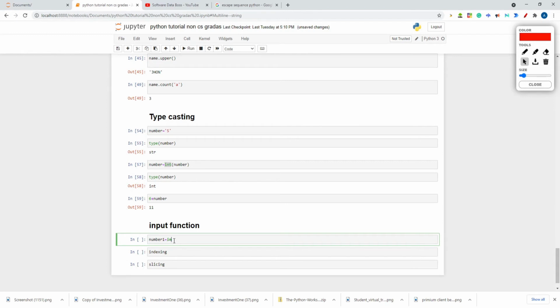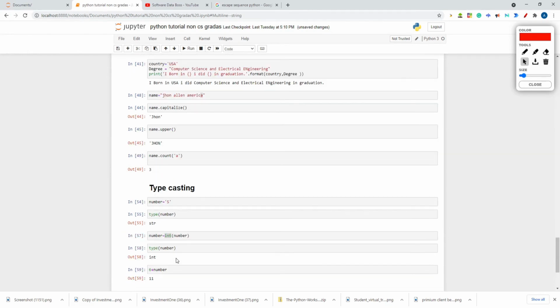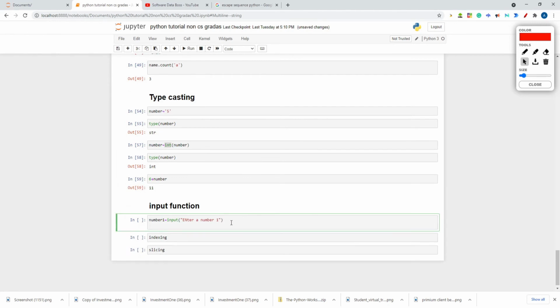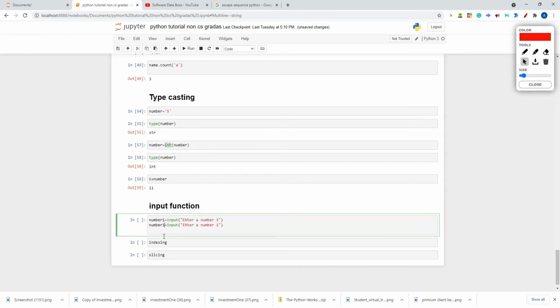I'm using the input function here, and I'm asking the user, 'Enter number 1'. And then again I'm doing the same for number2: 'Enter number 2'. So this message will go onto the screen where the user will be asked to enter a number.